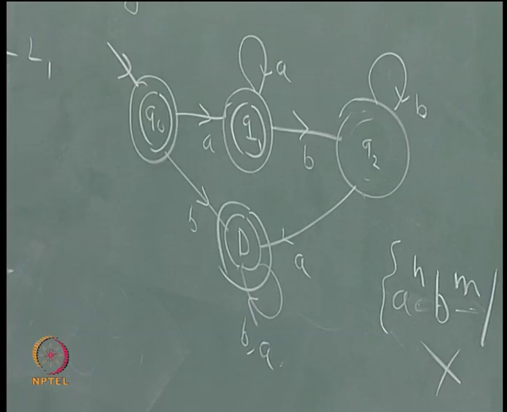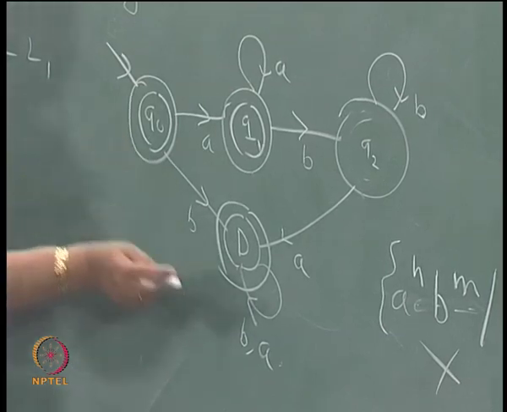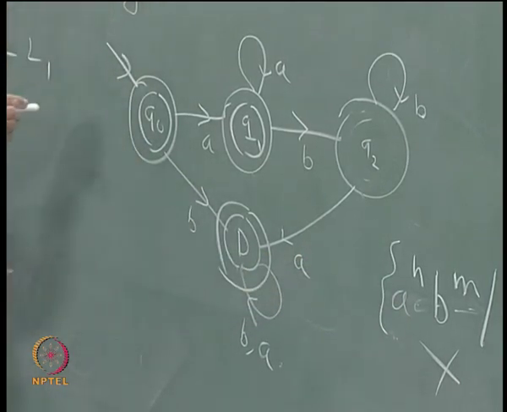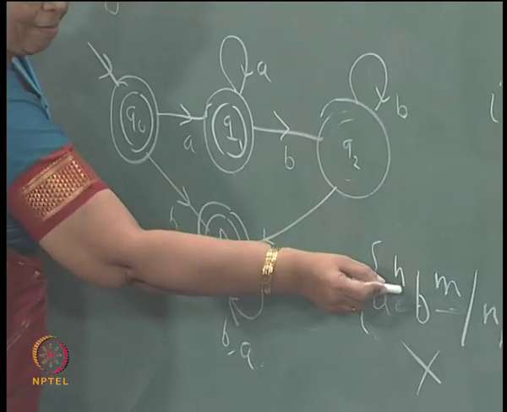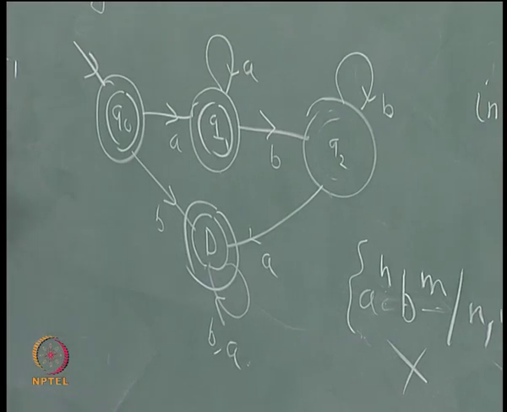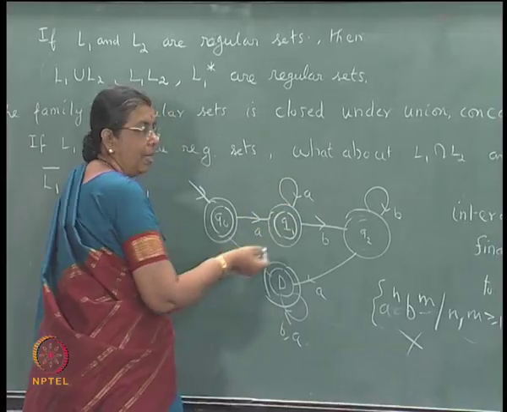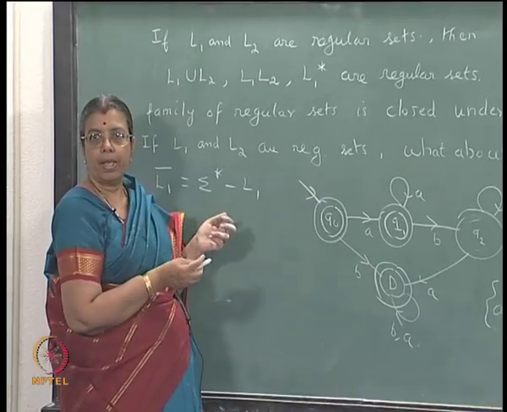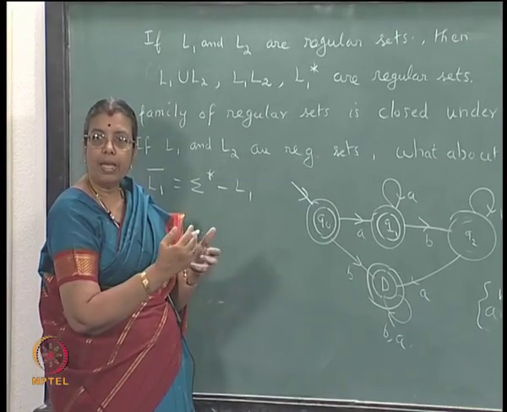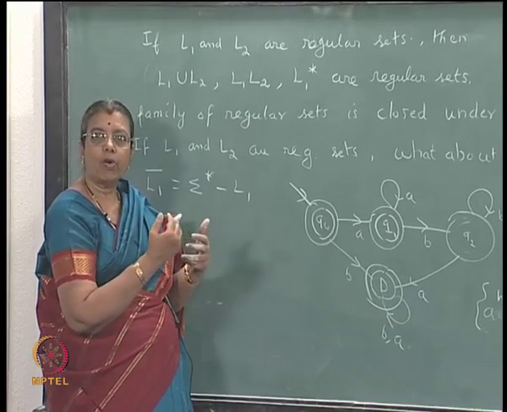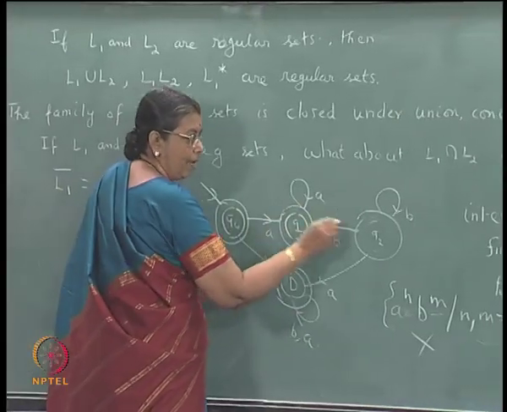Okay. So, epsilon is not there in this language, but epsilon will be accepted by this diagram. A string of A's alone will not be in this language, but a string of A's alone will be accepted by this diagram. Then A power n, B power n, a string of A's followed by a string of B's, will not be accepted by this diagram.